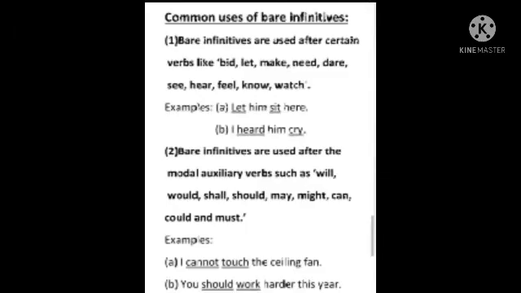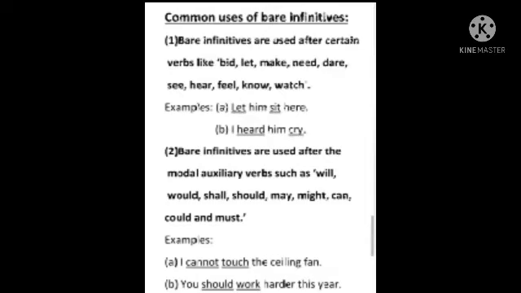Let's see some common uses of bare infinitives. Number 1. Bare infinitives are used after certain verbs like bid, let, make, need, dare, see, hear, feel, know, watch. For examples, let him sit here. I heard him cry. It's wrong to say, let him to sit here. I heard him to cry.